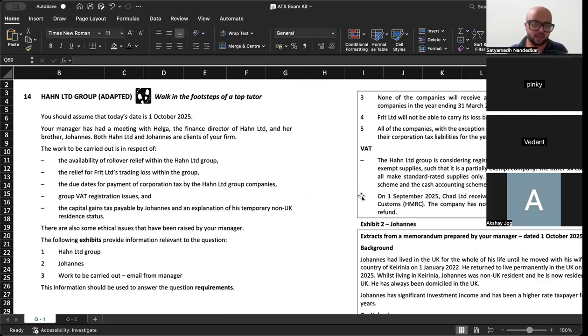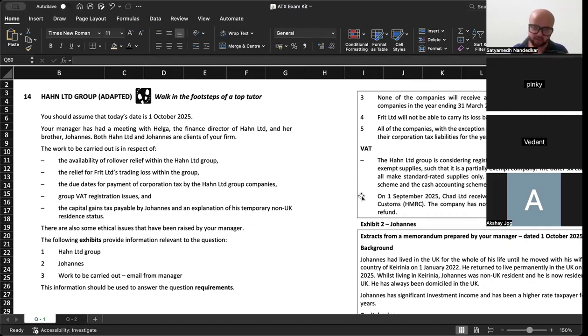The work to be carried out is in respect of the availability of rollover relief within the Hahn Limited group, the relief for Frit Limited's trading loss within the group, due date for payment of corporation tax by Hahn Limited group companies, group VAT registration issues, and the capital gains tax payable by Johannes and an explanation of his temporary non-UK resident status. There are some ethical issues that have been raised by your manager. The following exhibits provide information relevant to the question.